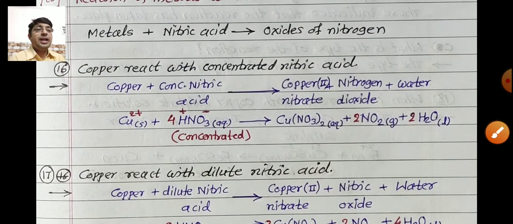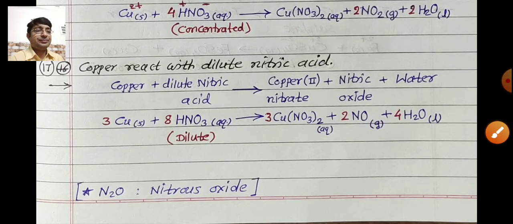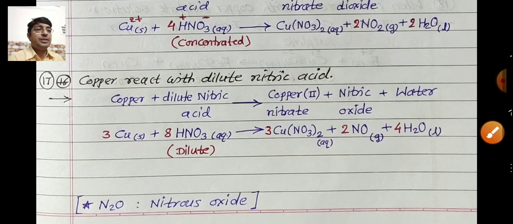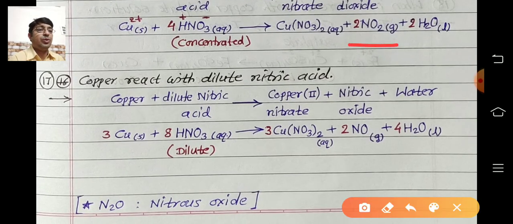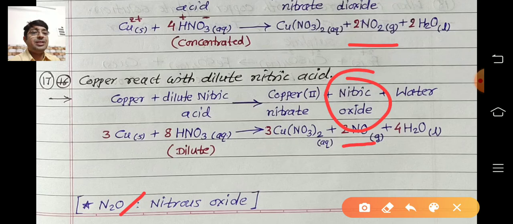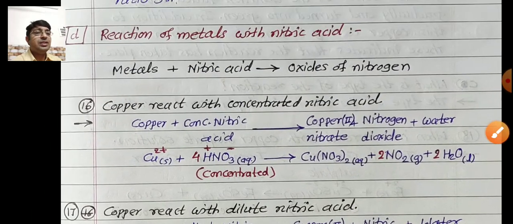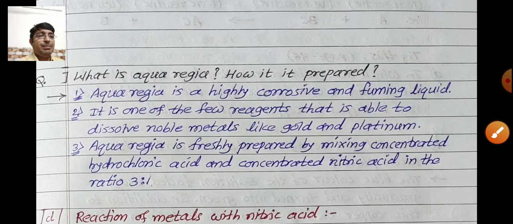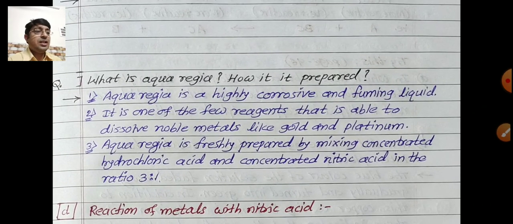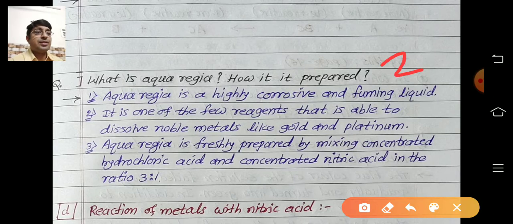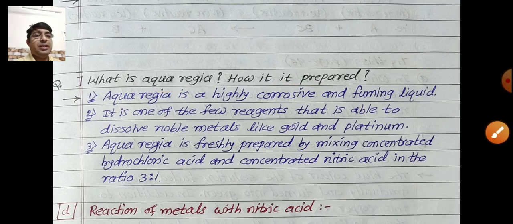Clear, all of you? All 3 oxides of nitrogen are given here. First one is NO2, nitrogen dioxide. NO is nitric oxide, and N2O is nitrous oxide. The names are different. A small point is given on the same page in our textbook. A question is asked this way for 2 marks: what is aqua regia and how is it prepared? Three points are given in the answer.